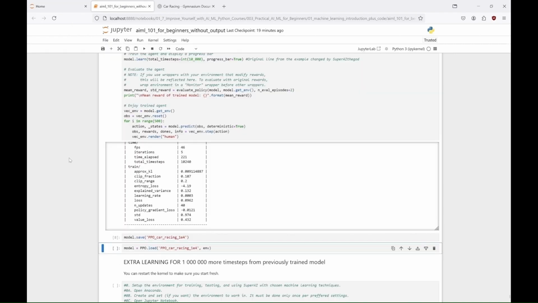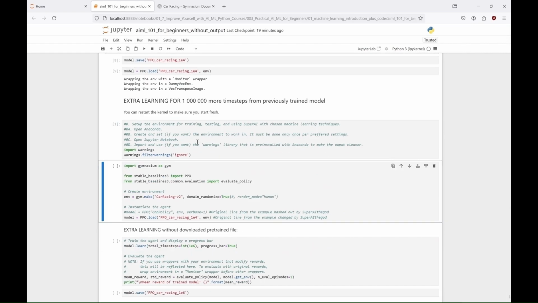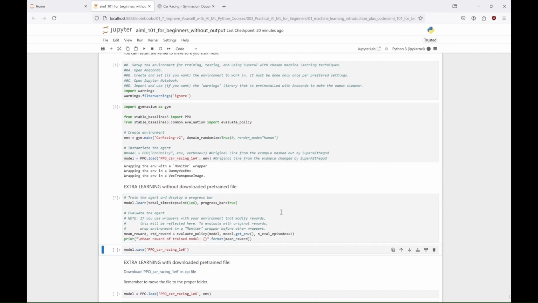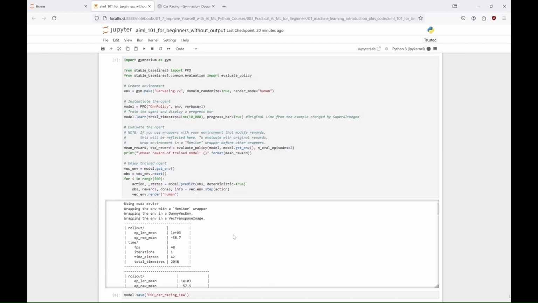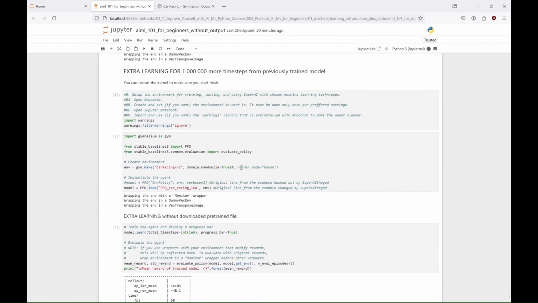Now, after loading the model trained for 10,000 steps, we continue its training for 1 million additional steps. This time, however, the render mode is not enabled, meaning there will be no visual output during the training process. This approach helps to save computational resources and speed up the training, allowing the agent to focus solely on learning from its experiences in the environment. By reducing computational overhead, it enhances training efficiency.